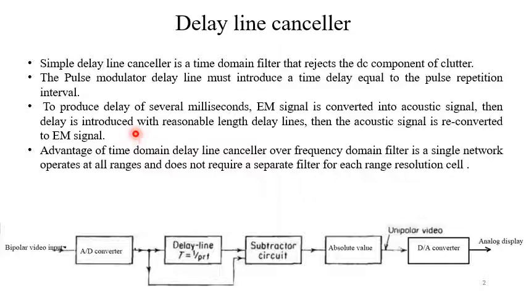But nowadays, let me finish this thing first. The advantage of a time domain delay line canceller over a frequency domain filter is that a single network operates at all ranges and does not require a separate filter for each range resolution cell.